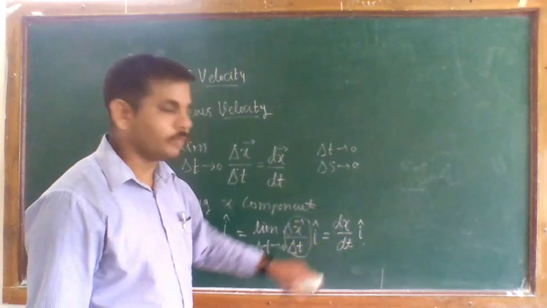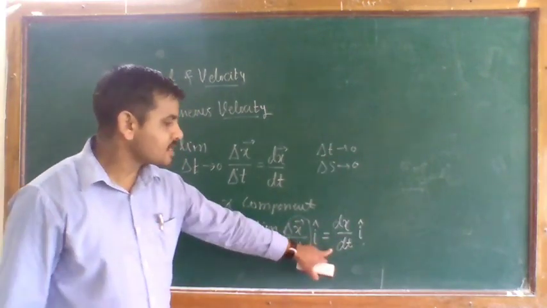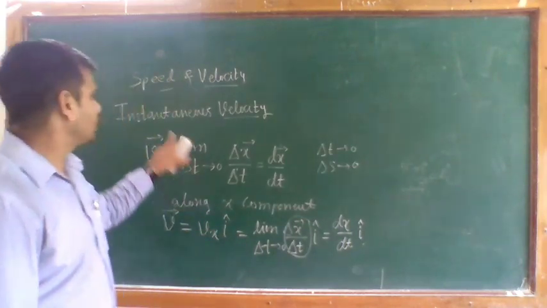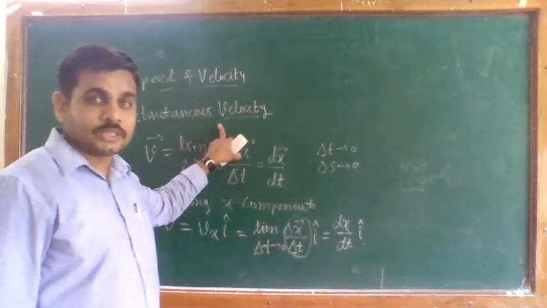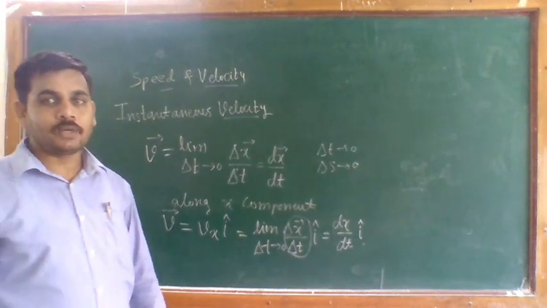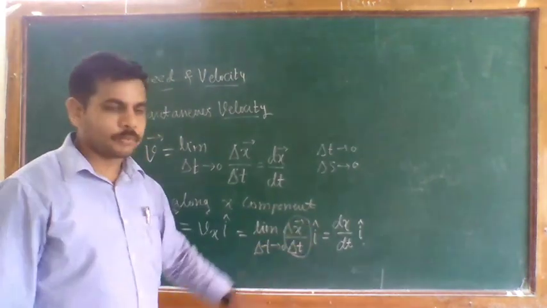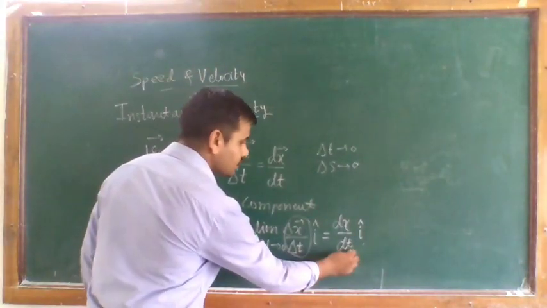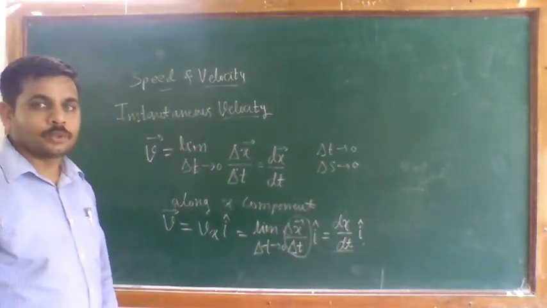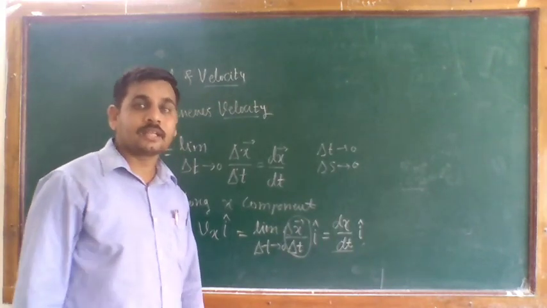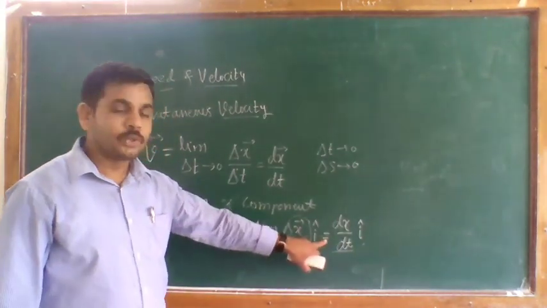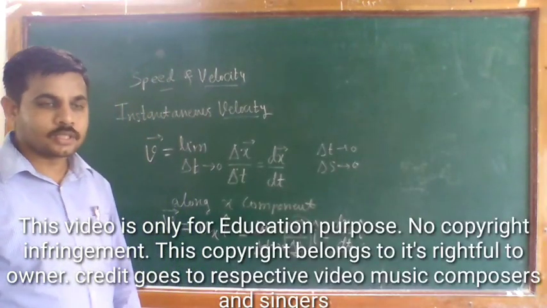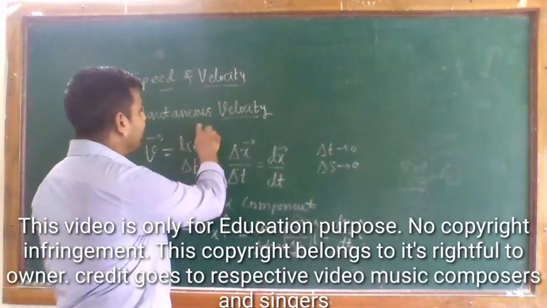And from this equation we can determine the instantaneous velocity by plotting the graph of the x component, or position component, versus time. By taking the slope of this graph of position component and time, we get the instantaneous velocity.